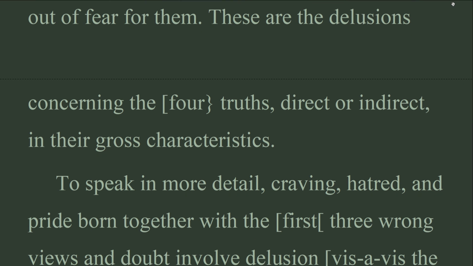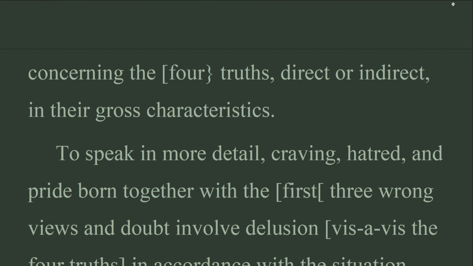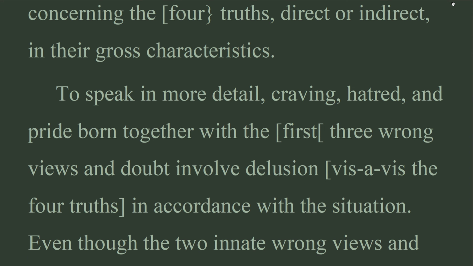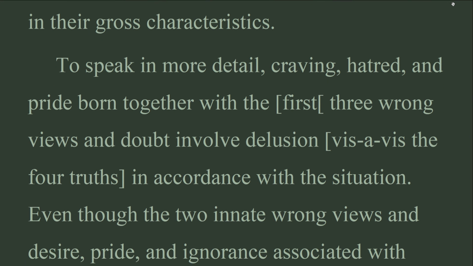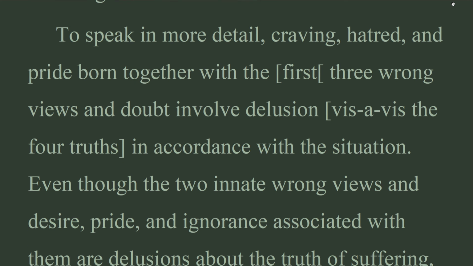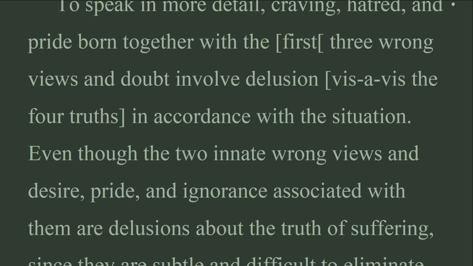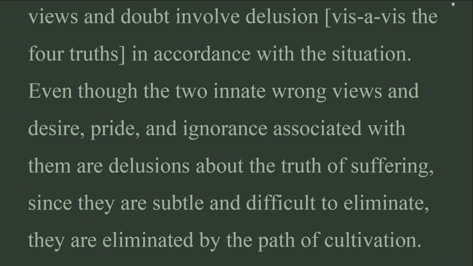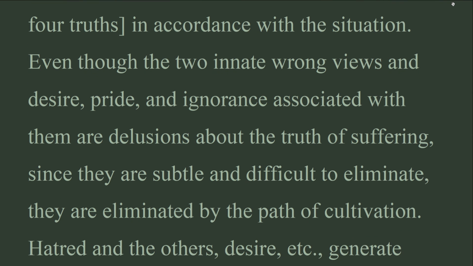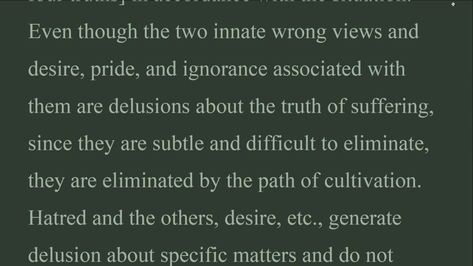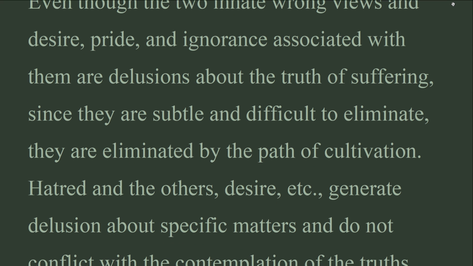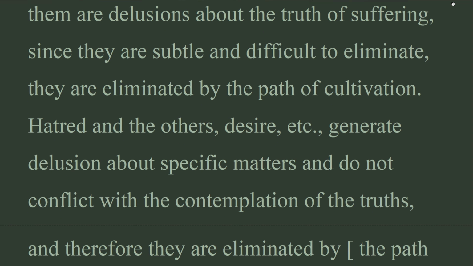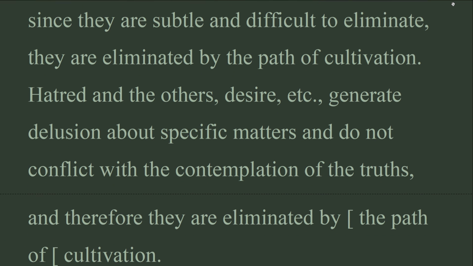To speak in more detail, craving, hatred, and pride born together with the first 3 wrong views and doubt involve delusion, vis-a-vis the 4 truths, in accordance with the situation. Even though the 2 innate wrong views and desire, pride, and ignorance associated with them are delusions about the truth of suffering, since they are subtle and difficult to eliminate, they are eliminated by the path of cultivation. Hatred and the others, desire, etc., generate delusion about specific matters, and do not conflict with the contemplation of the truths.